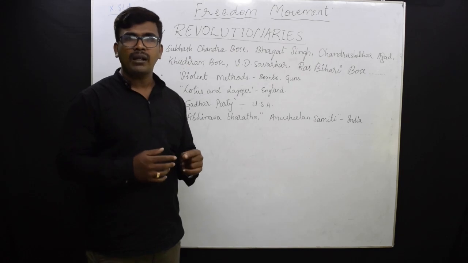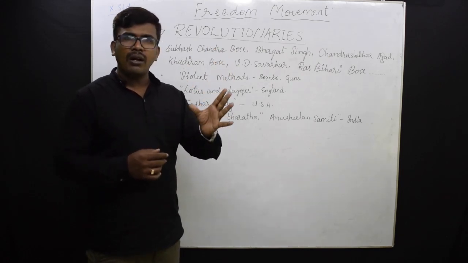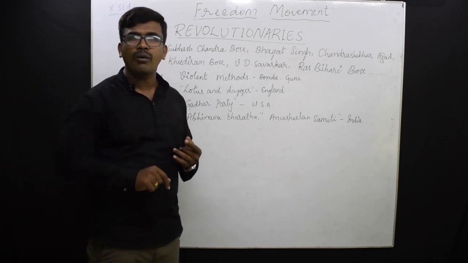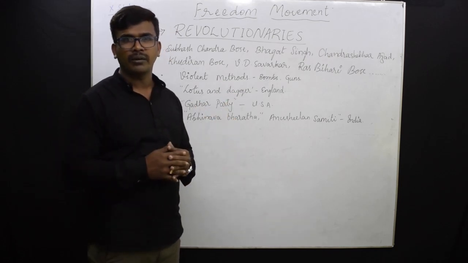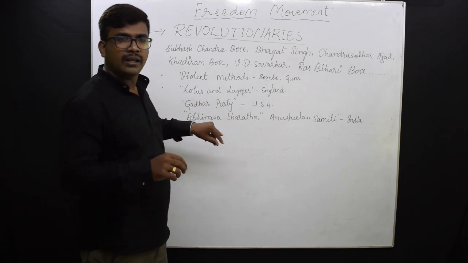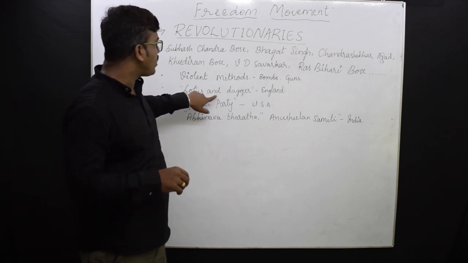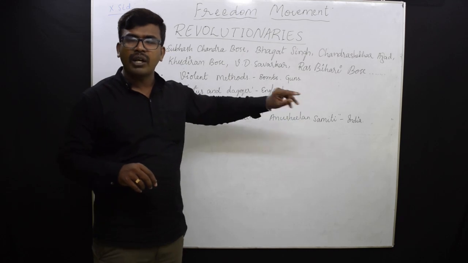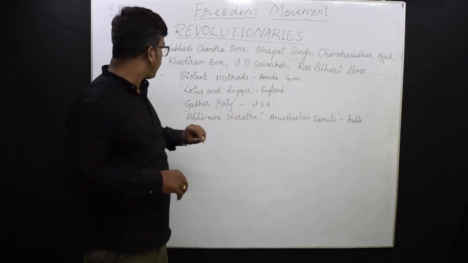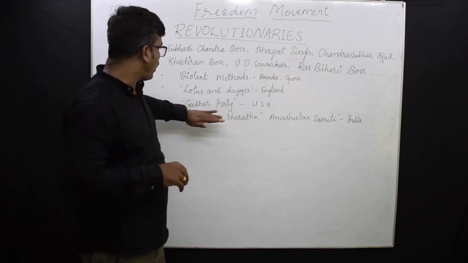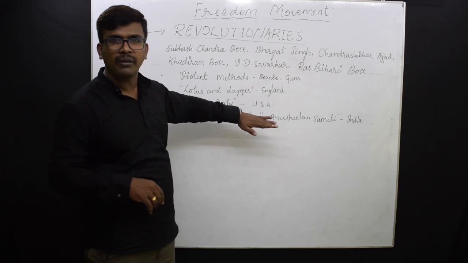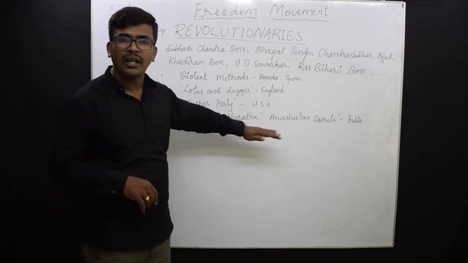And they planned that establishing organizations in India alone is not enough, but in England itself we have to establish an organization. Because of that, in England they established the Lotus and Dagger organization. It was one of the secret organizations. And students, in the USA also they established an organization called the Ghadar Party.